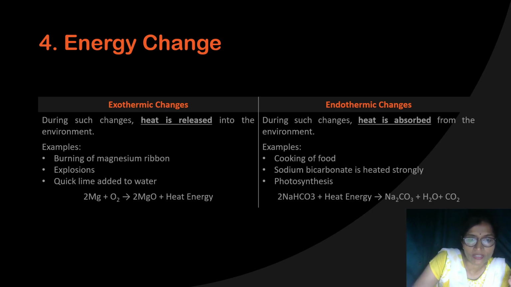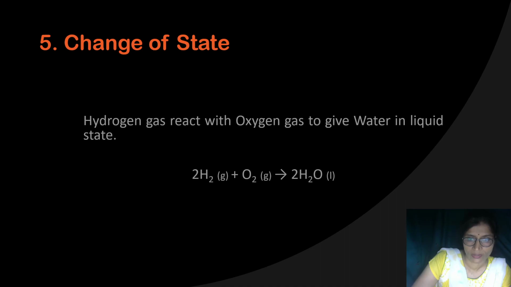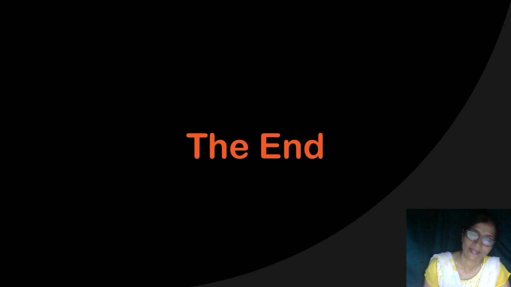And some chemical reactions we can identify with the help of change of state. Maybe two solid substances change into a liquid, or two gaseous substances change into a liquid, or two gaseous substances change into a solid. For example, hydrogen and oxygen are both gaseous. When hydrogen is burned in the presence of oxygen, it gives water, which is in the liquid state. So this is all about the characteristics of chemical reactions.